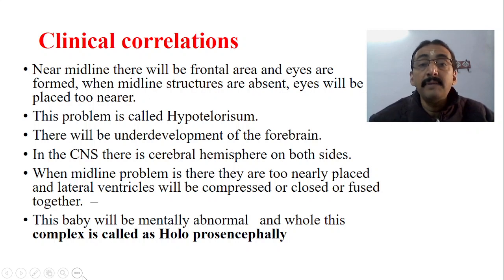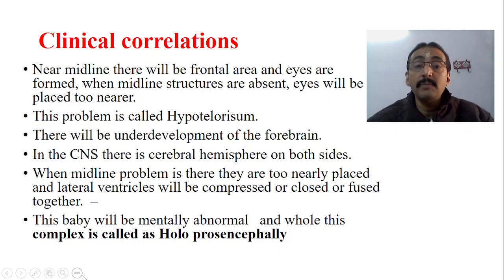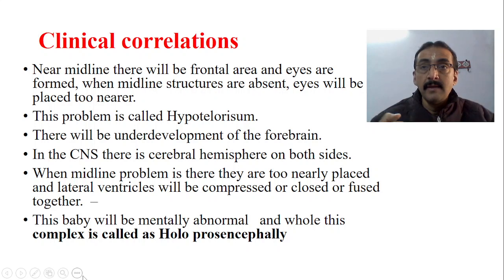There will be underdevelopment of the forebrain also, the front portion of the brain. In the CNS, there are cerebral hemispheres on both sides, midline structures. These cerebral hemispheres are separated by some distance. Now, if the midline defect is there, they do not get separated. They will be close together. When the midline problem is there, there are two nearly placed structures. The gap which has to be maintained will not be there; they will be very closely, nearly placed. And even in the brain, the lateral ventricles will be compressed or closed or fused together.